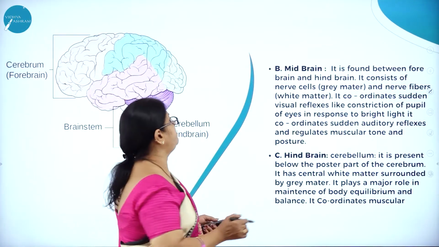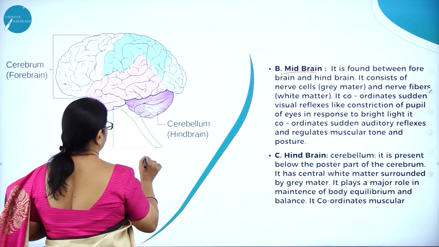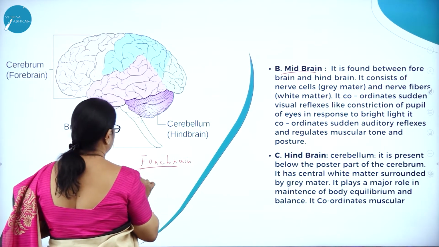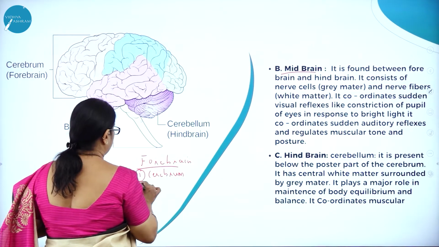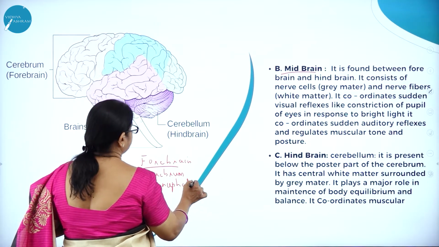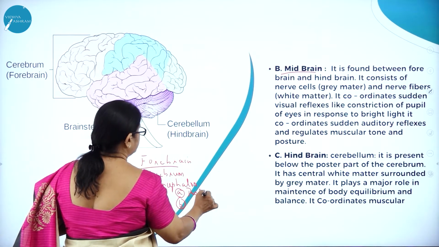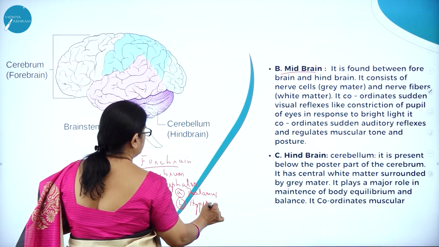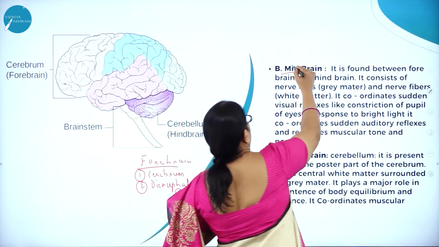Moving on to the midbrain. So far we studied the forebrain. In the forebrain, we studied the cerebrum, then we studied the diencephalon. Diencephalon includes what? Thalamus and hypothalamus.